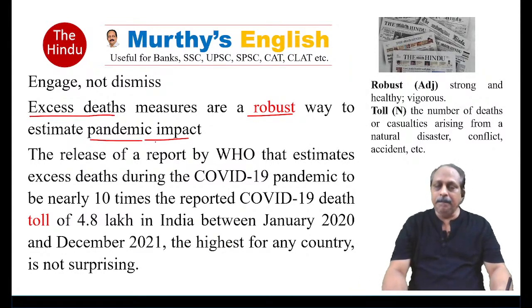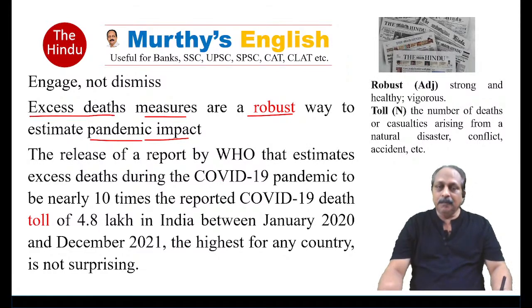This is all about the impact of the pandemic, negative impact. Obviously, a lot of people lost lives, and the exact number of deaths is the impact of the pandemic. How do we find out? We have to resort to a robust way to estimate pandemic impact. We have to depend on authentic or reliable measures. Excess deaths measures are a robust way to estimate pandemic impact. The release of a report by the World Health Organization is the reason why the editorial has been written.